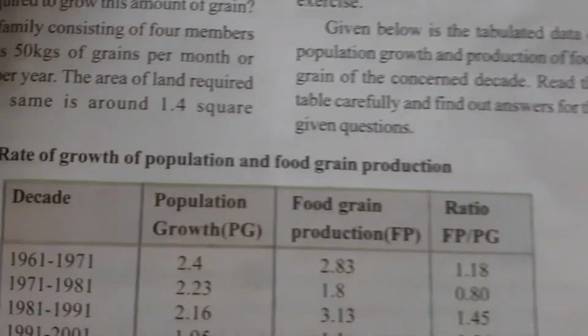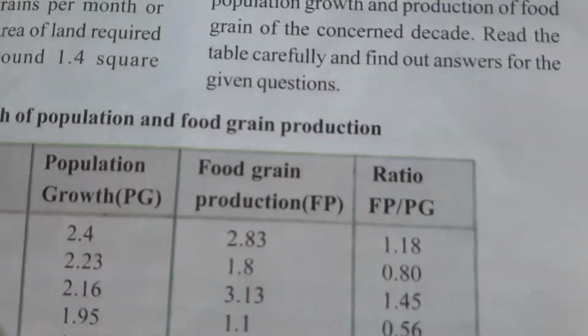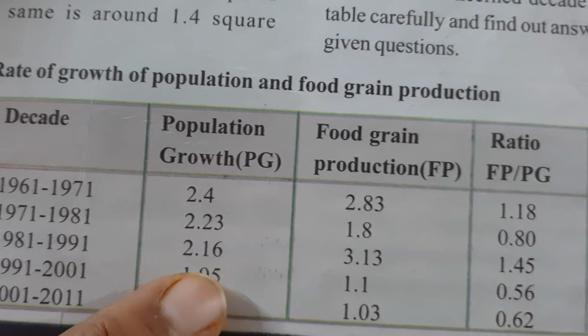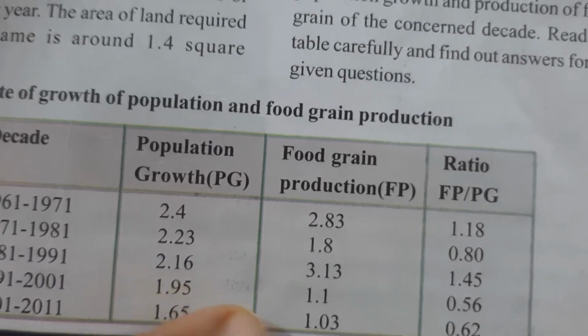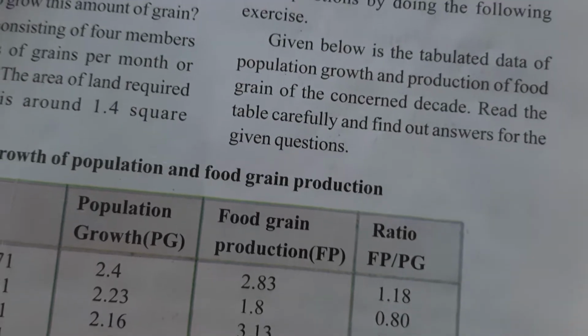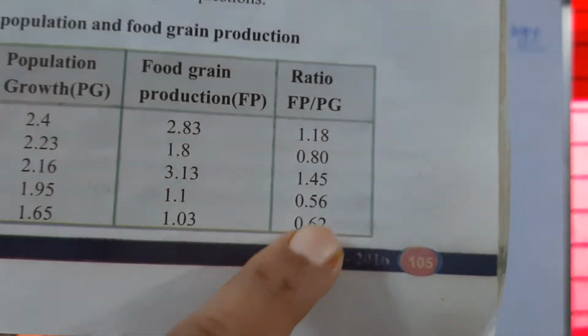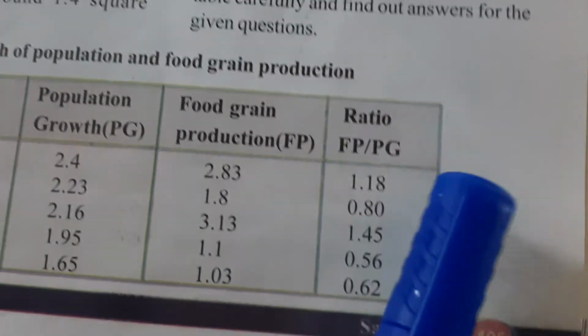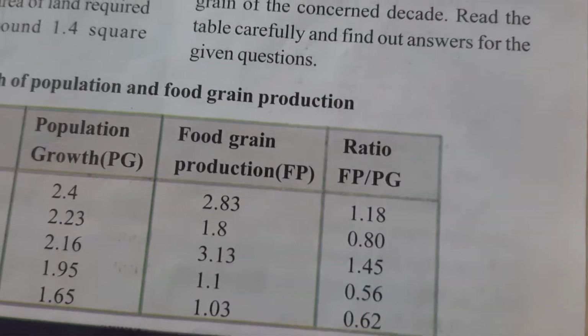In 1981 to 91, population growth is 2.16, whereas food production increased to 3.13, and the ratio of food production and population growth is 1.45.